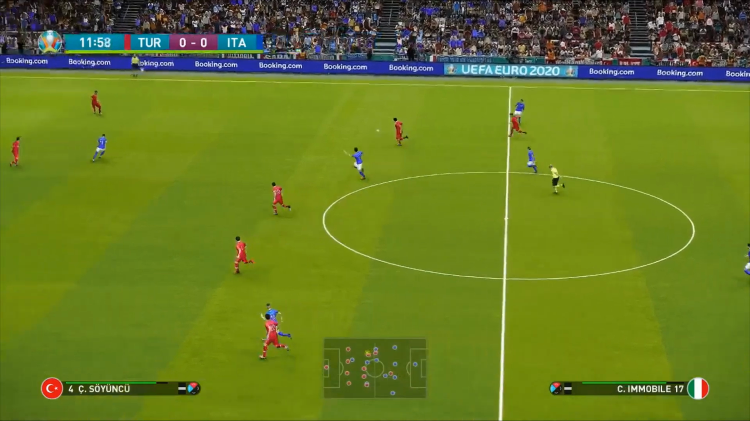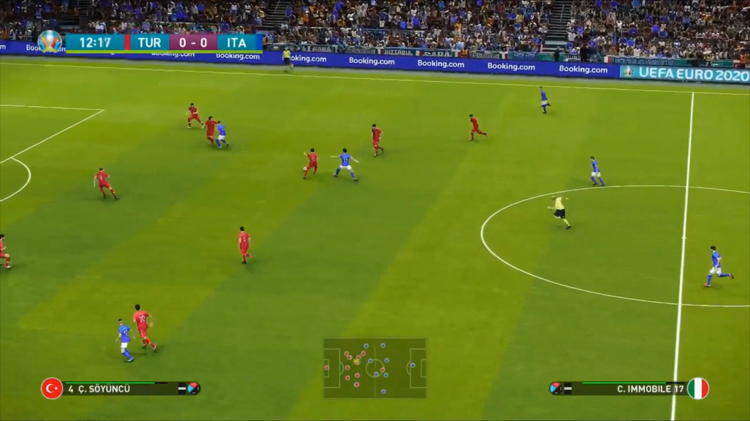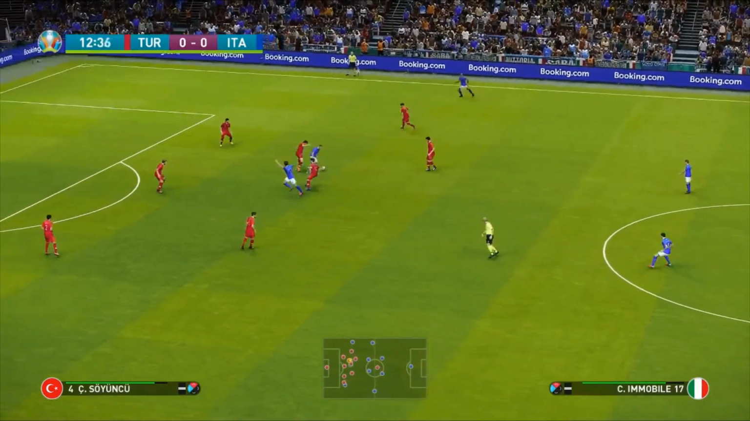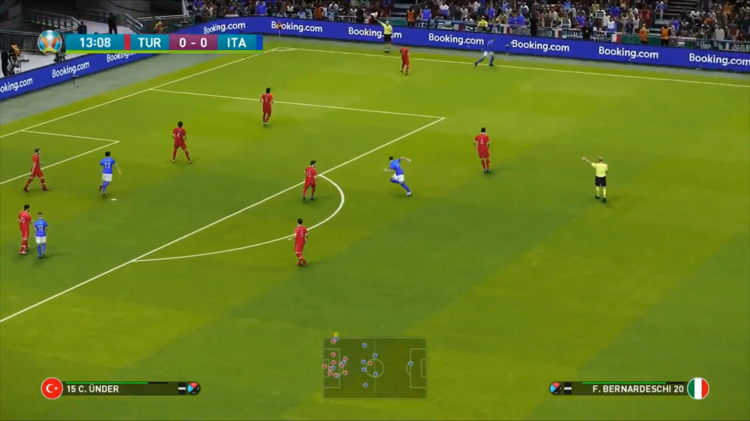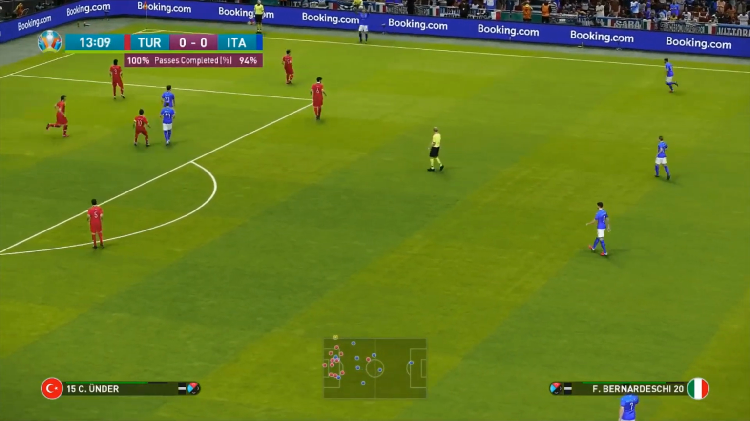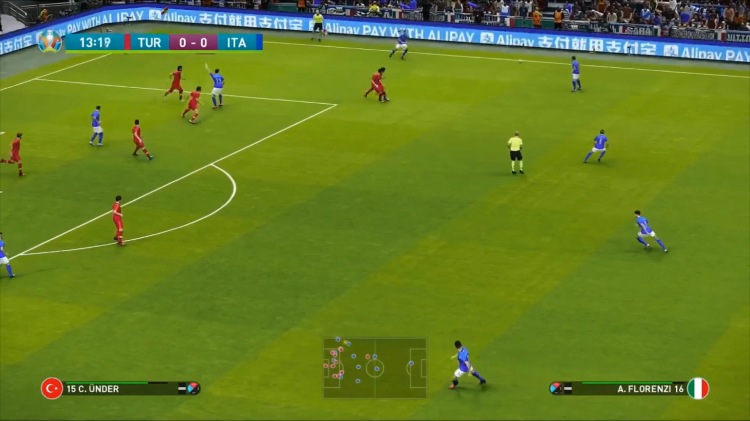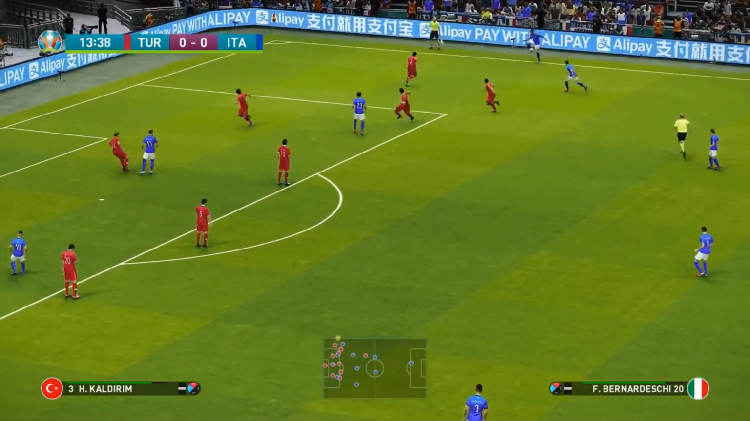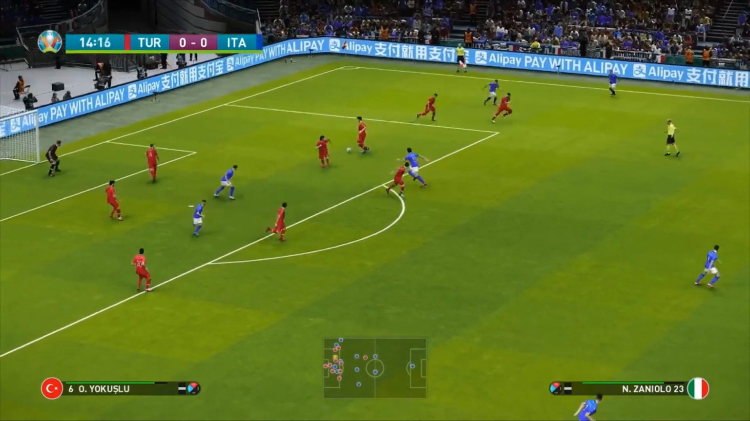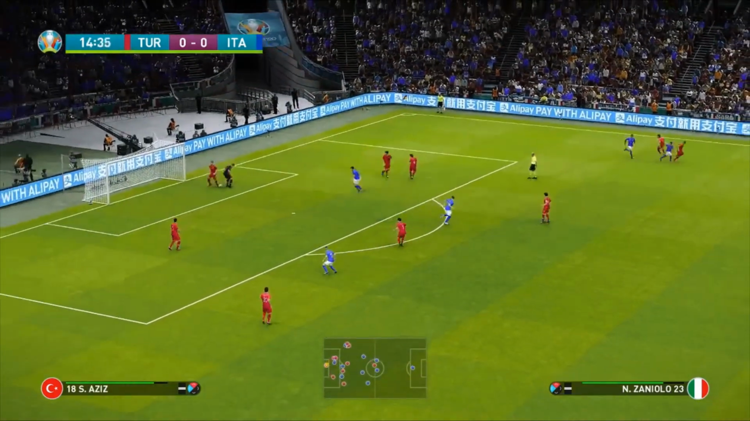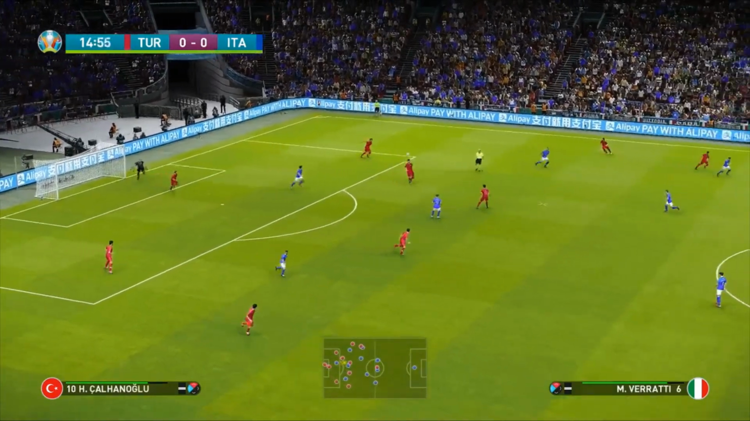Here we go. Ciro Immobile, of course, one of the top scorers in Europe right now, having a fantastic season with Lazio. Moves it up to Bernardeschi, who, well, I thought that was going to be given as a Turkish throw-in there, but it doesn't. Here's Florenzi, back to Bernardeschi. They're going to take their time here. There's no rush. Well, I said there was no rush there. He rushed that ball indeed. Oh, well, that was a bit risky there. Nearly a bit of a mistake at the back.